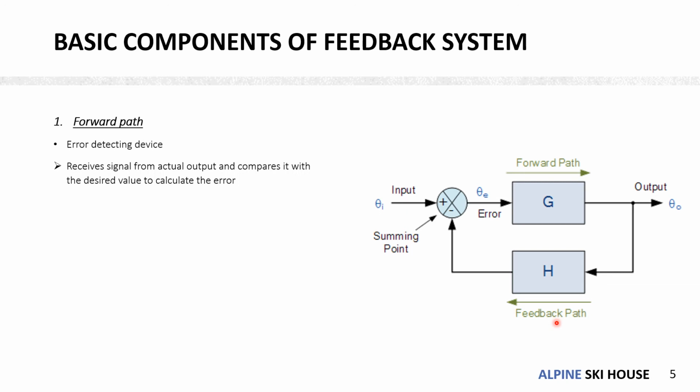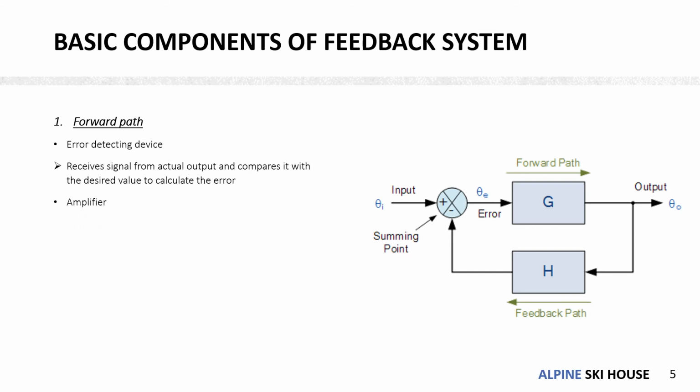It receives a signal from the output and compares this signal with the desired value or the input value to calculate the error. The input is provided initially, and it also receives the error signals from the actual output, and it compares these two signals and finds out the error if it exists.